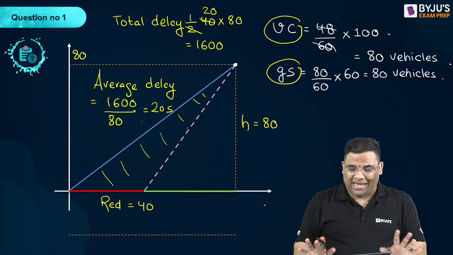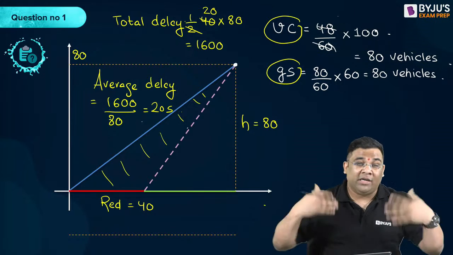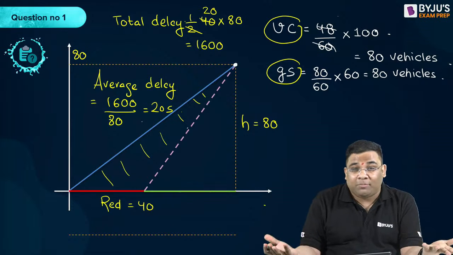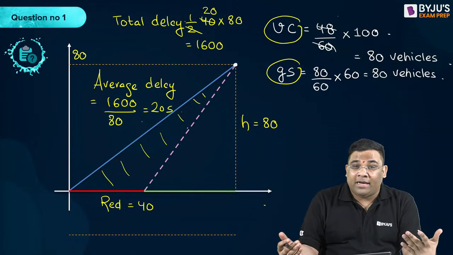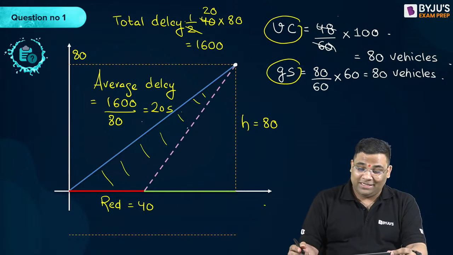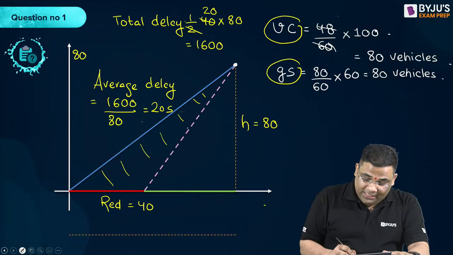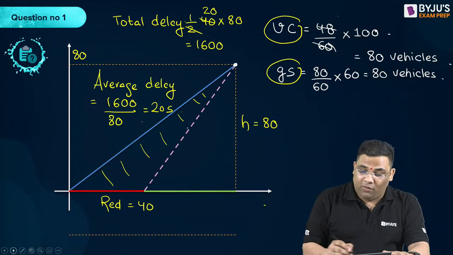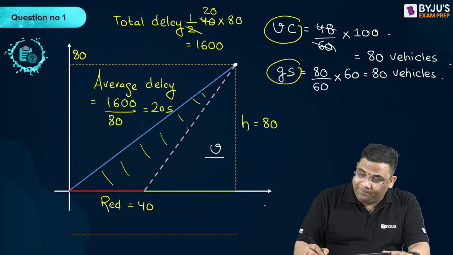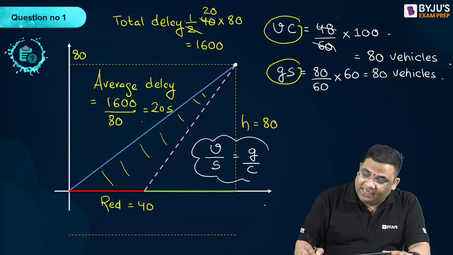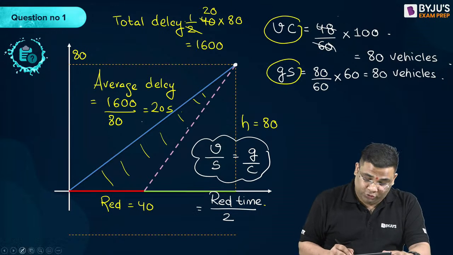Now this graphical understanding I am giving just for your understanding. No need to actually understand the graph, but now that you have understood it, you are extra smart, less prone to commit mistakes, and more confident about the examination. So instead of the graph, you can directly go for checking the condition of V by S equal to G by C. If that is the case, directly go for red time by 2.